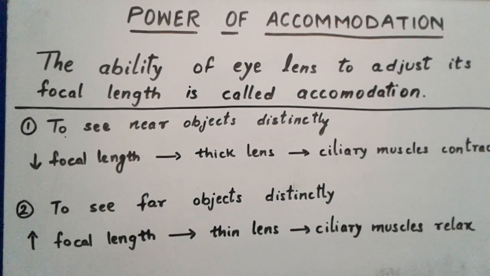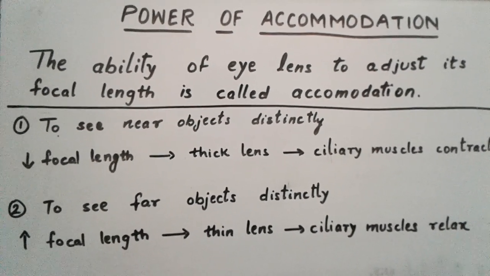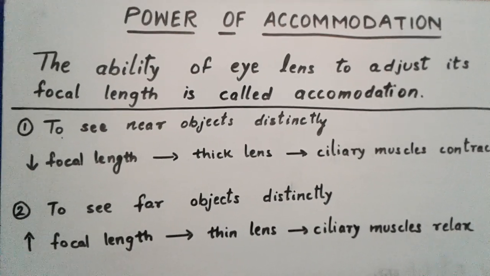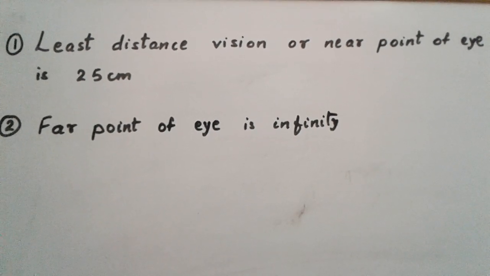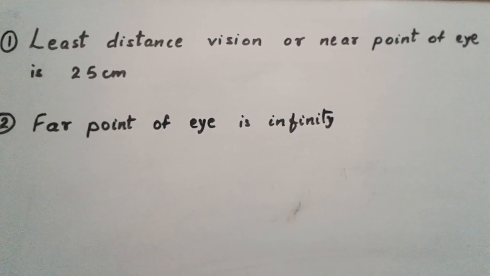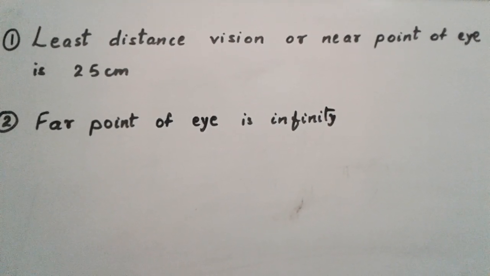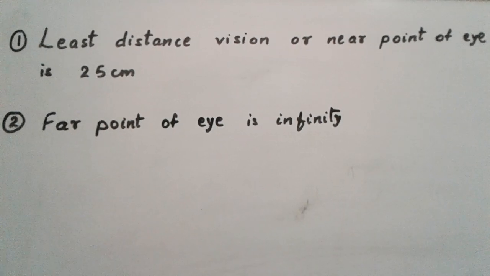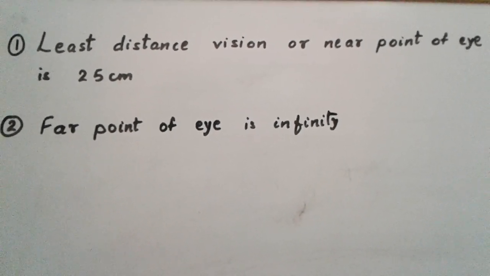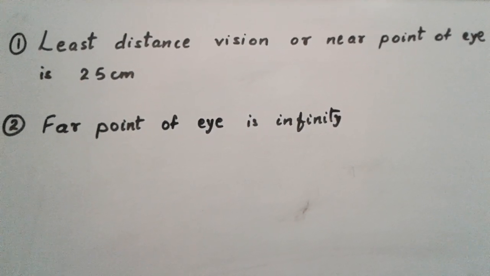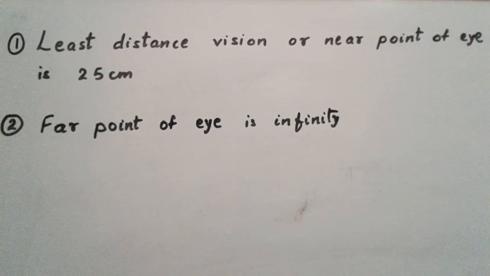Now let us see what the near vision and the far vision are for an average human eye. As you can see here, the least distance of distinct vision, or another way of saying it, the near point of the eye, is 25 centimeter, and the far point of the eye is infinity. These values are true for a normal adult human eye, that we can see objects distinctly.